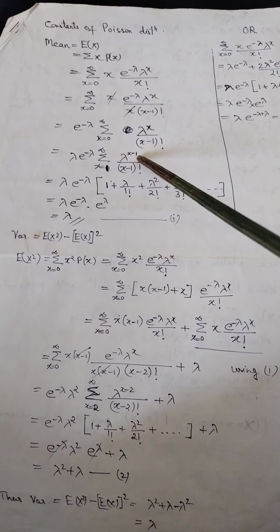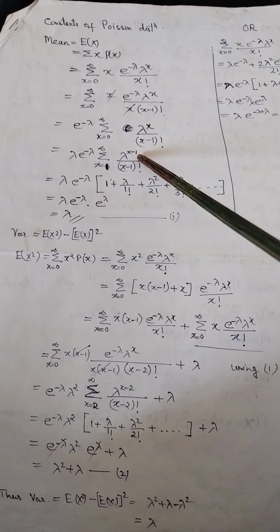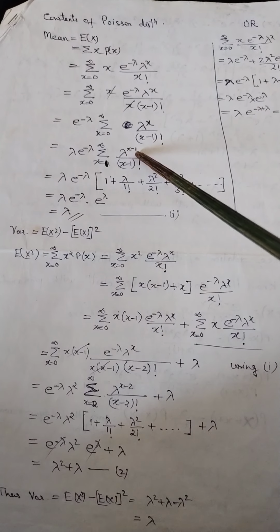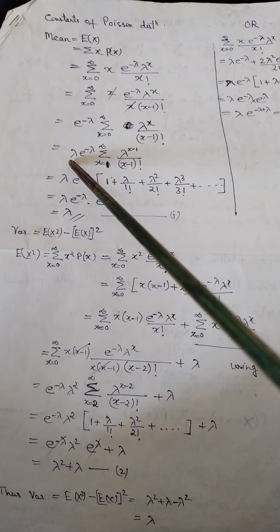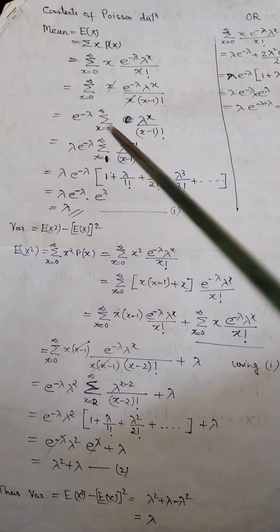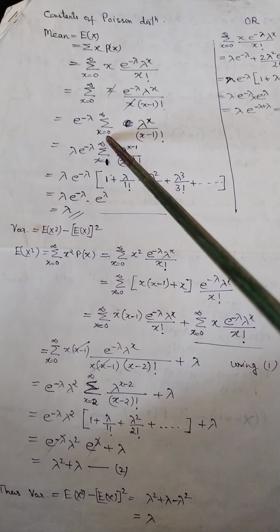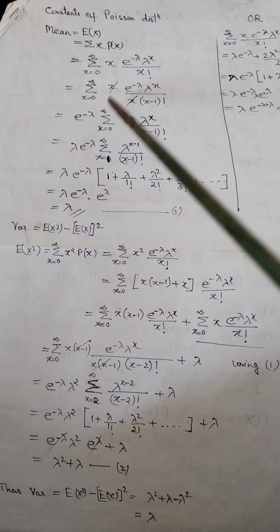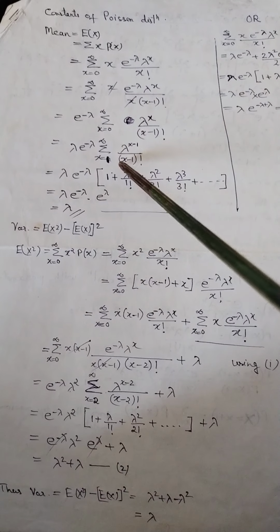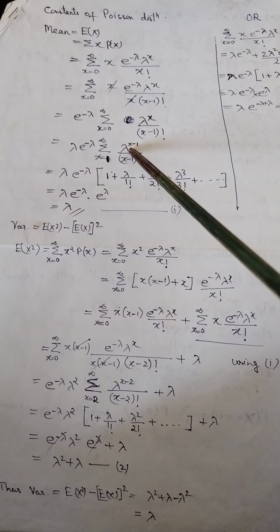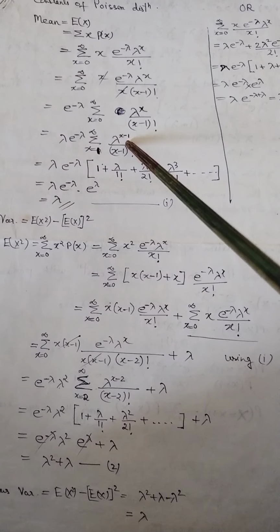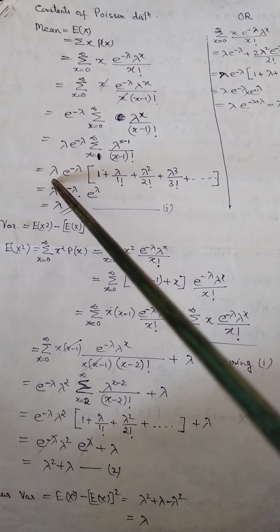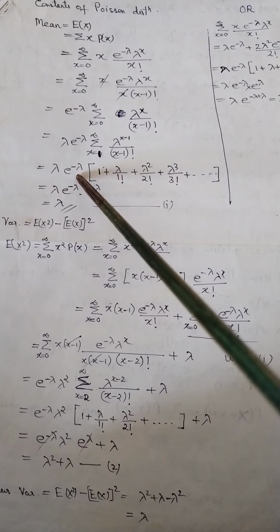So it is lambda raised to the power x minus 1, so we need to add one lambda here, because we have put the minus 1 power here, so one lambda should be outside. So we have written lambda here, and then the form will change and the range also changes. It will go from 1 to infinity. Earlier it was 0 to infinity, now it changes to 1 to infinity, because when we put 1 here, it will be lambda raised to the power 0. So now let's expand this summation. Okay, so the outside is lambda e raised to the power minus lambda.